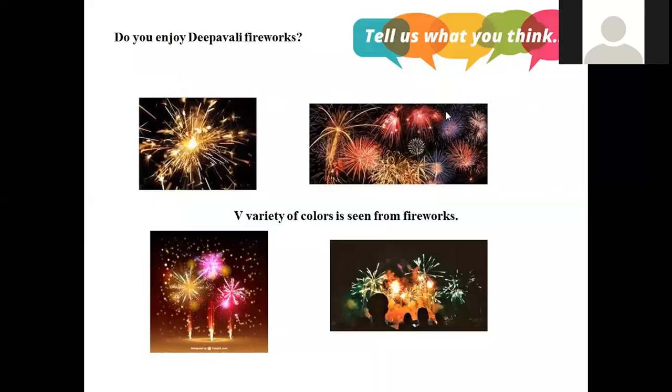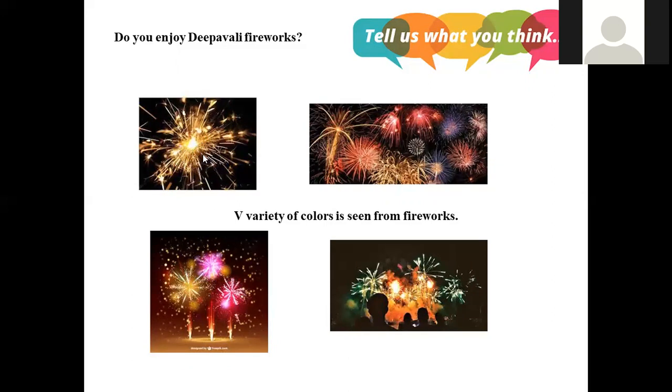Do you enjoy Diwali fireworks here? So fireworks, how are they working, how are they sparkling? In order to understand that, we have to know what they are made up of. When they are subjected to heating or burning, which is called combustion, what happens? They will give sparkles, they will give such a kind of fire. Most of these fireworks are made up of metals and their salts. When subjected to the burning flame test, they will give their own characteristic color, right?